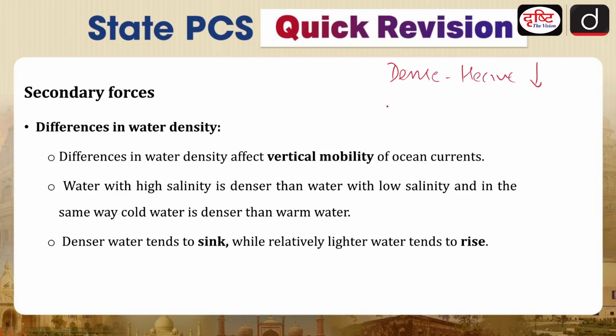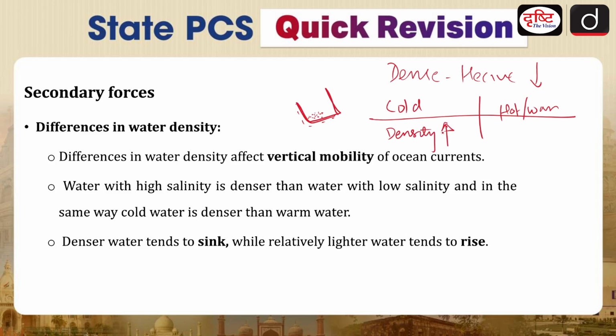Now when we are talking about cold versus hot or warm water, you will see that when we are cooling the water, the molecules of the water come closer to each other. Let's say this is your container, and if you are freezing it, the molecules of water will come closer with each other and form a solid unit, that is your ice. So that means the density in the ice will be more. That is why if you are decreasing the temperature, density will increase, and if you are increasing the temperature, density will decrease. Okay, so that is one thing you can remember. If your temperature is increasing, that means density is decreasing.